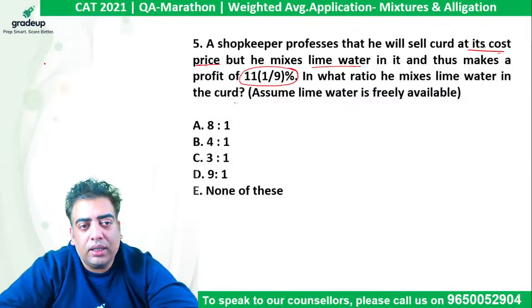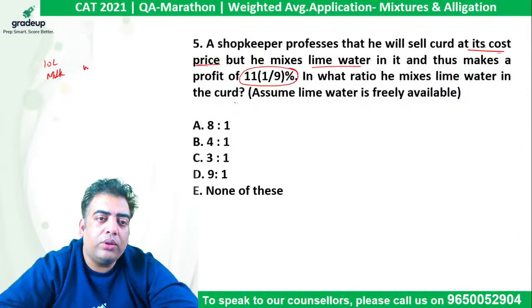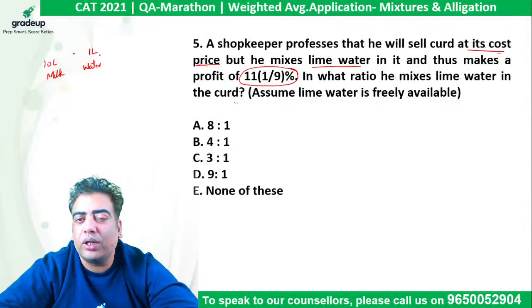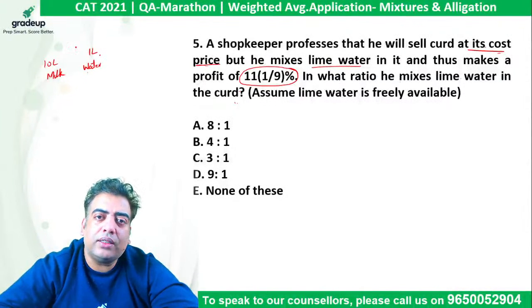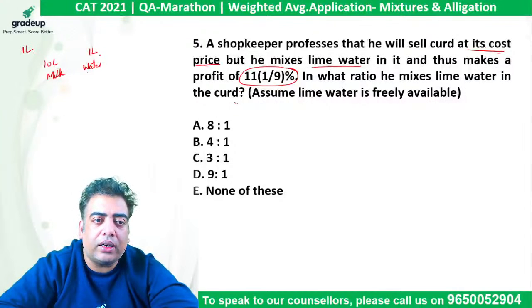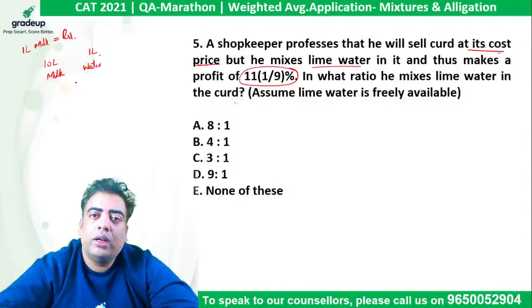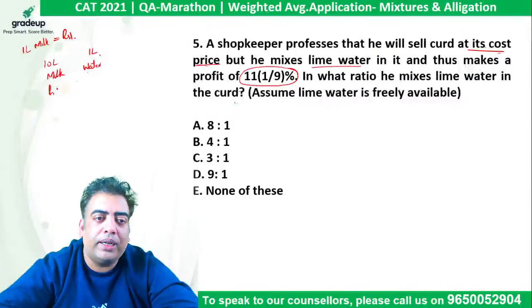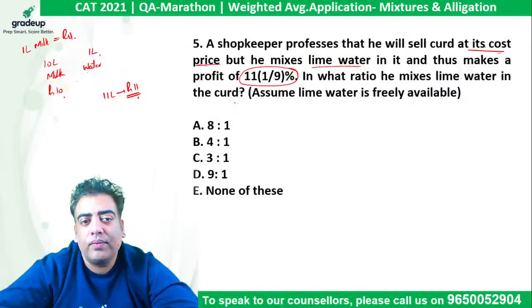So if there is 10 liters of milk and you add 1 liter of water to this, so we know water comes free. Let's consider the price of 1 liter of milk is rupee 1. So we can say the price of 10 liters of milk should have been rupee 10, but because you added water to it, you are going to sell 11 liters in rupee 11.